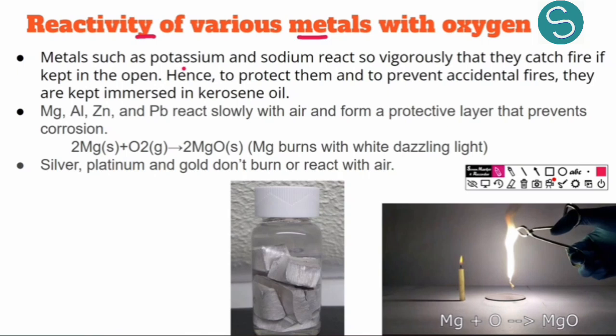So we have metals like sodium and potassium. Sodium and potassium react very quickly and very vigorously with oxygen. So even if sodium is present normally, we are not burning it, but it reacts with the atmospheric oxygen and it can cause fire. So sodium and potassium react vigorously and they can catch fire if they are kept in the open. Hence, to protect against such accidental fires, we keep sodium and potassium in kerosene.